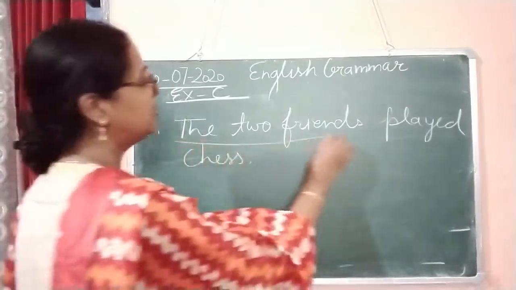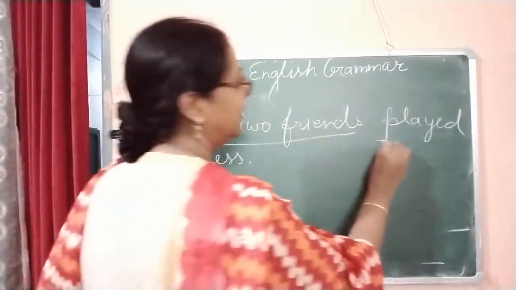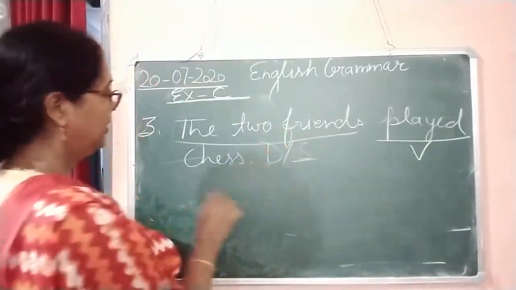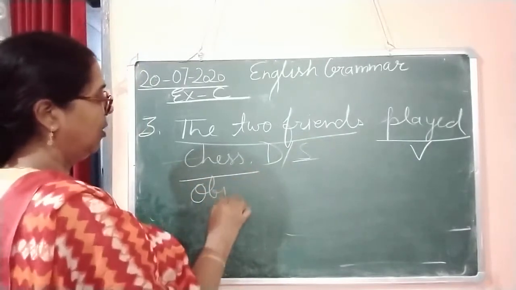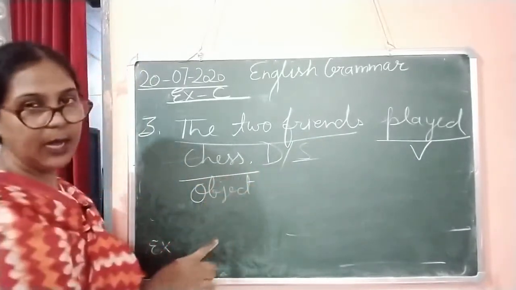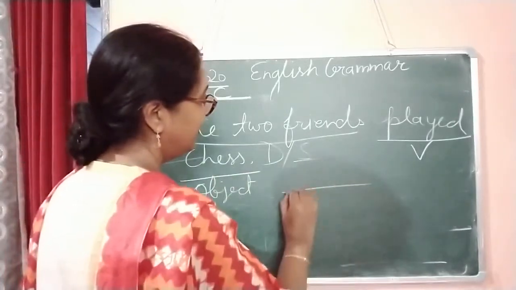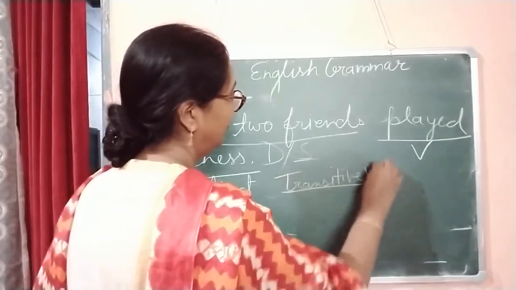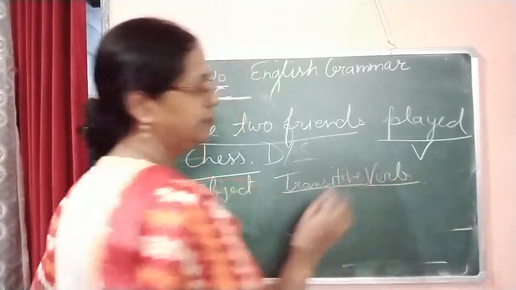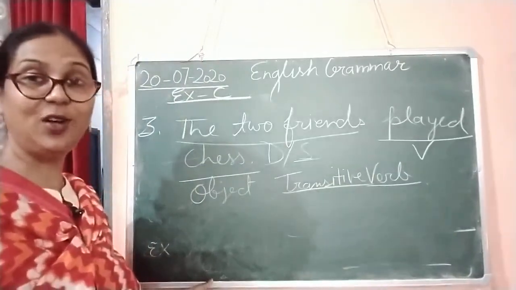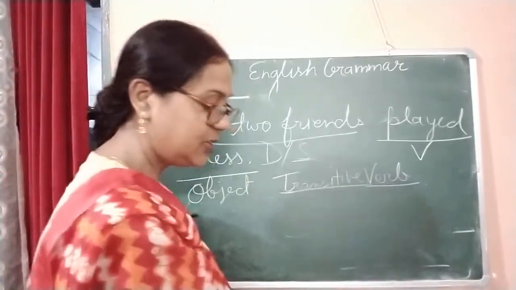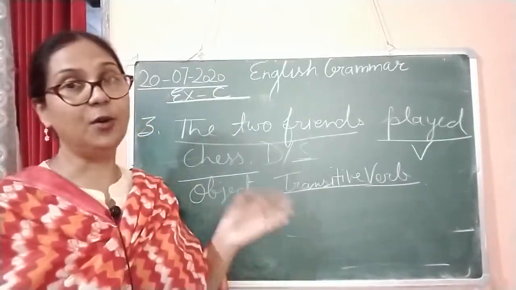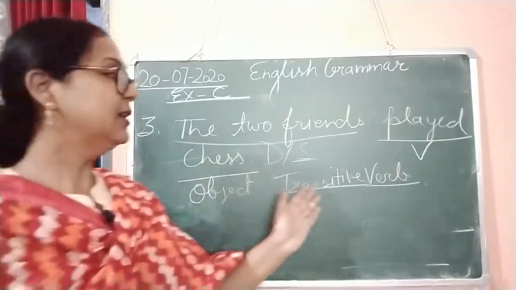Again, the two friends are the doers. This is the verb. This is the doer, or you can say the subject. And here you can see the object. It is very clear to you, I think. So it is a transitive verb. This way you can solve the exercise. First, we have to find out whether the sentence has an object or not. If the object is there, we should write transitive verb.